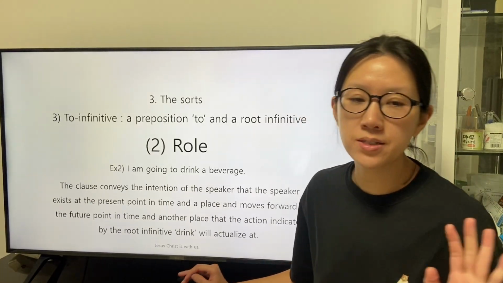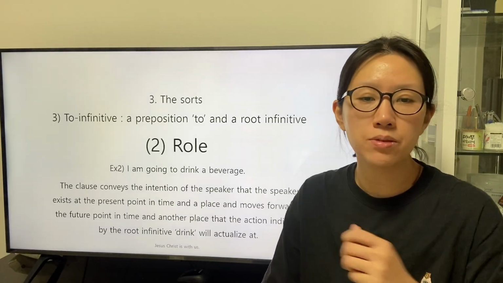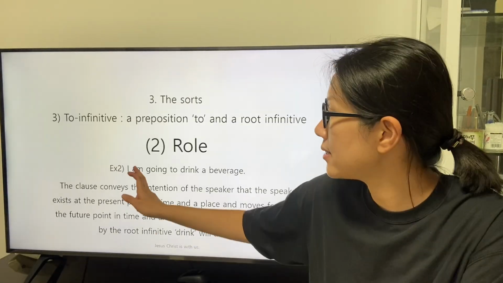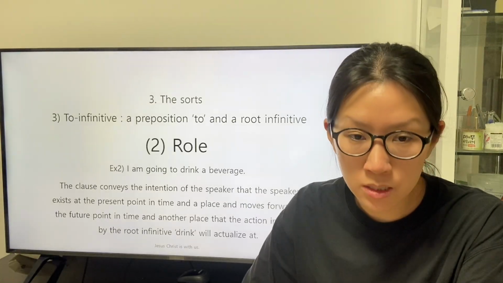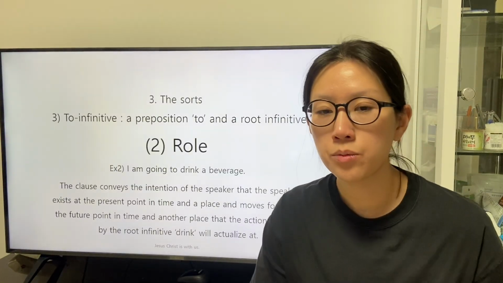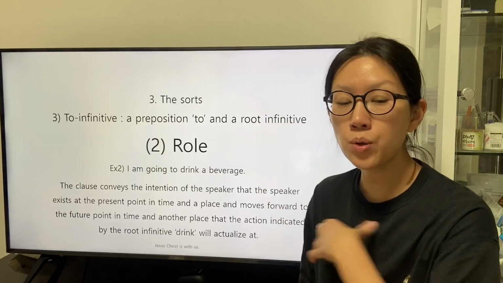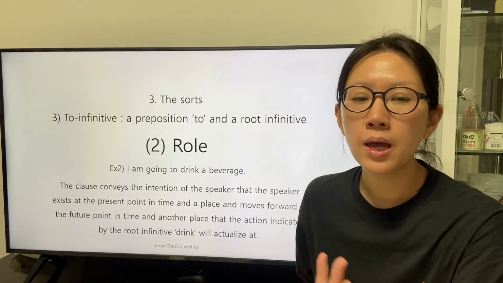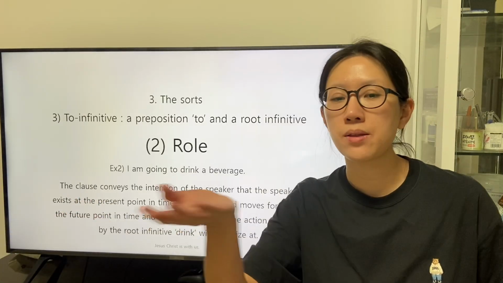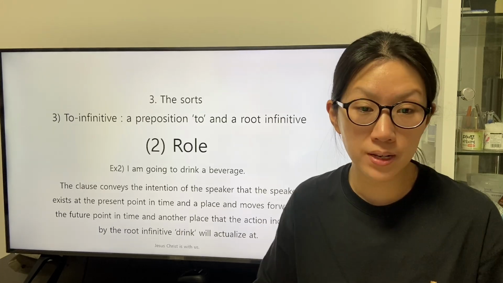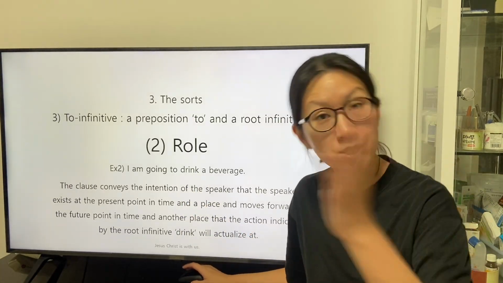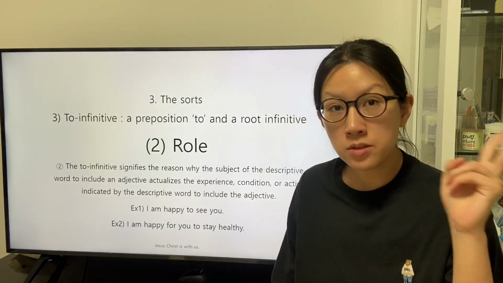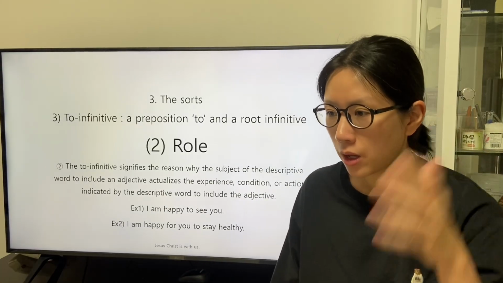The clause conveys the intention of the speaker that the speaker exists at the present in time and a place, and moves forward to the future, put in time, and another place, that the action indicated by the root infinitive drink will actualize it.